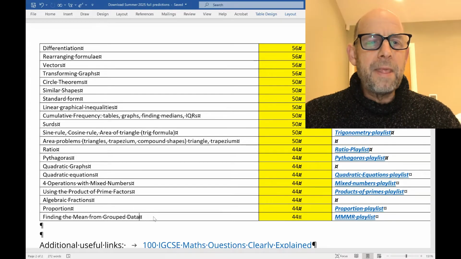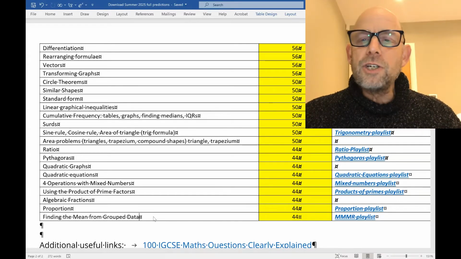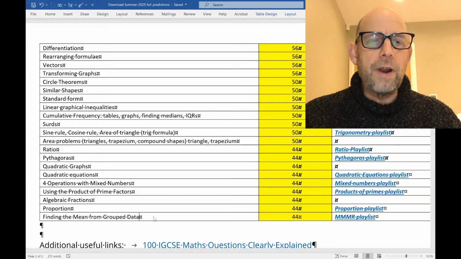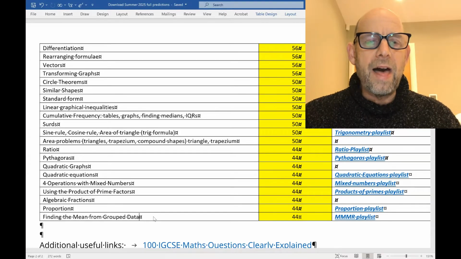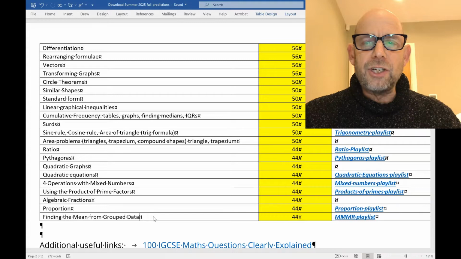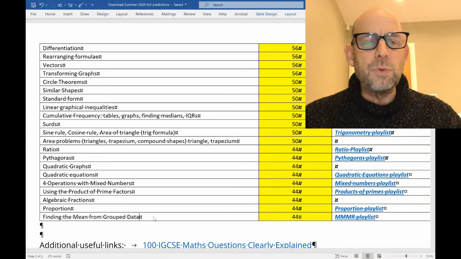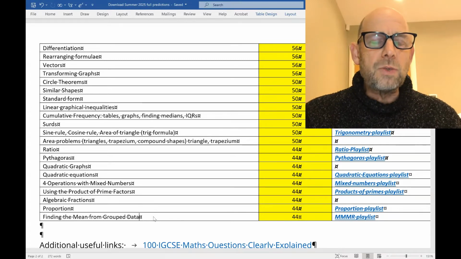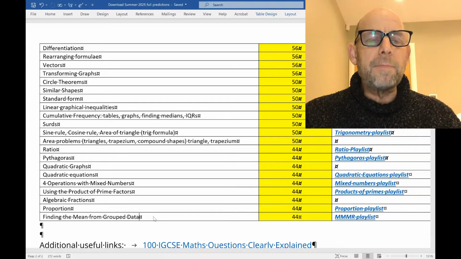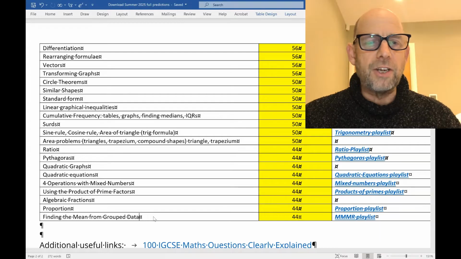Vectors is a biggie. And vectors is one of those topics that you will want to get right if you are going for a top grade. Rearranging formula, and again, if you're going for a top grade, you'll need to be used to completing the square there. And differentiation, again, that's a question which appears towards the end of the paper. That's where you are finding gradients perhaps, or perhaps you are looking at distance, velocity, and acceleration.